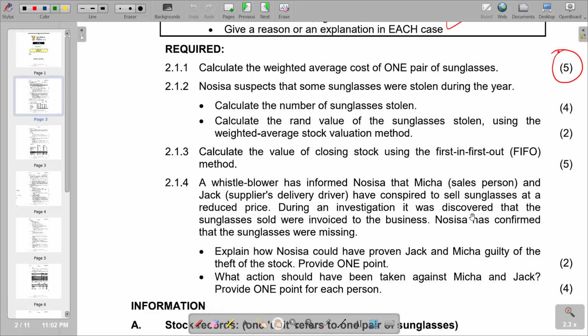During an investigation, it was discovered that the sunglasses were invoiced to the business, and a whistleblower has informed NOSISA that Mika, the salesperson, and Jake, the supplier's delivery driver, have conspired to sell sunglasses at a reduced price. This was identified through the reduced profit that was noticed. There were sales that took place, but reduced profits due to the reduced price, which contracted the profit margin.